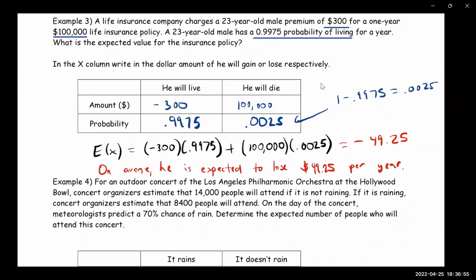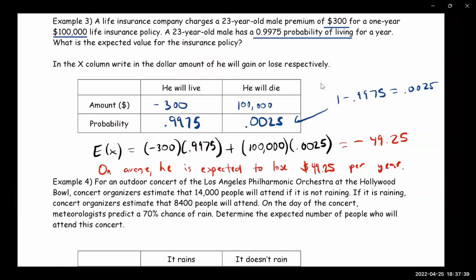The way I'm interpreting this is that, say there are 1,000 people buying this insurance policy. The insurance company is making money because out of the 1,000 people, maybe 3 of them die, and so they have to pay out $300,000. But the rest of them are going to survive, which means the company keeps the $300 premium it collects every year from all these other people. So on average, the company is going to make $49.25 per person.